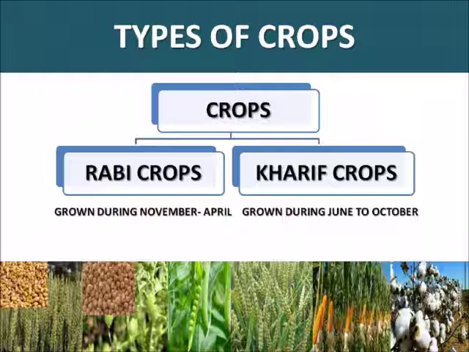Then next we have Kharif crops. The crops which are sown in the rainy season are called Kharif crops. The rainy season in India is generally from June to September. Paddy, maize, soybean, groundnut and cotton are Kharif crops. Besides these, pulses and vegetables are grown during summer at many places of our country.